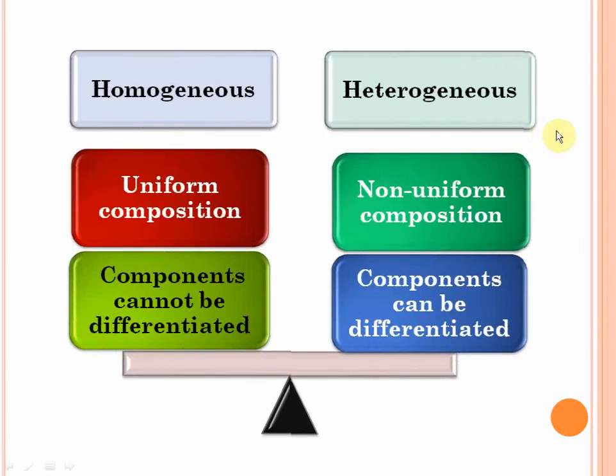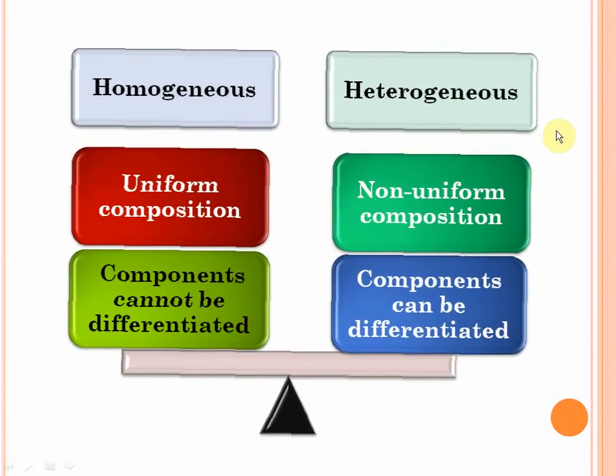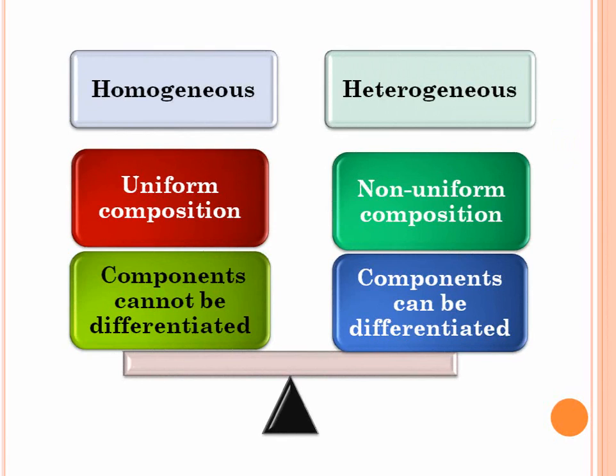Here's a nice table that tells you more about homogeneous and heterogeneous mixtures. Basically, homogeneous mixtures have a uniform composition. Heterogeneous mixtures don't have a uniform composition. Say salt water: homogeneous, because it's uniform salt water everywhere. Salt and iron filings: non-uniform, because there'll be more salt somewhere and more iron filings somewhere else. In a homogeneous mixture, you cannot see and differentiate the components, isn't it?